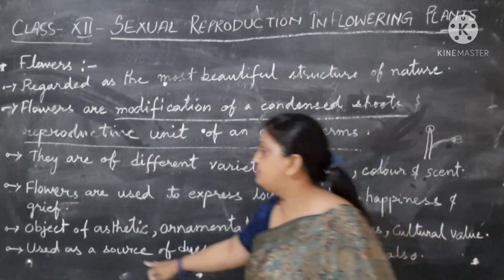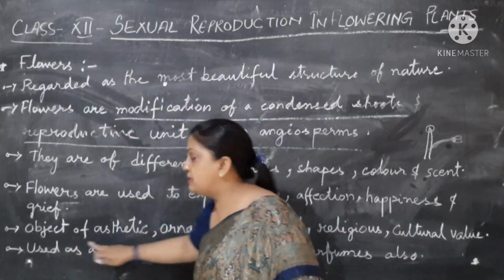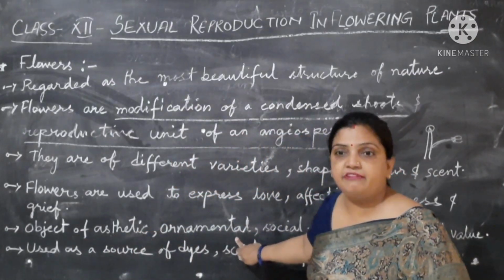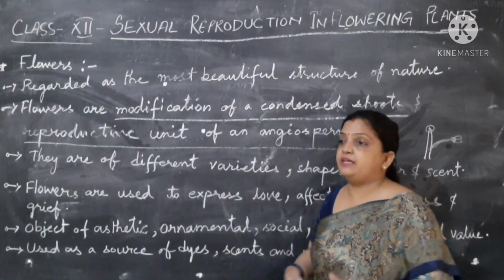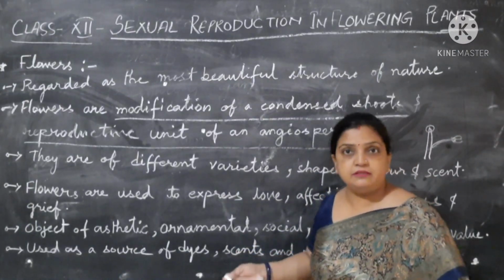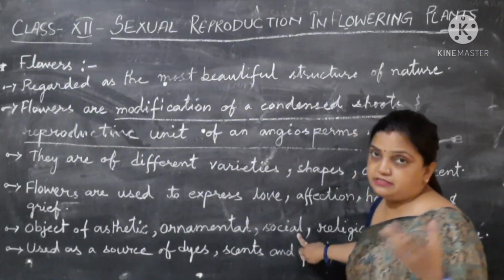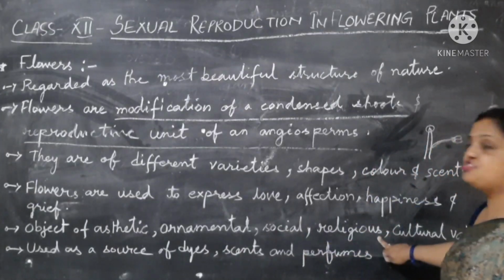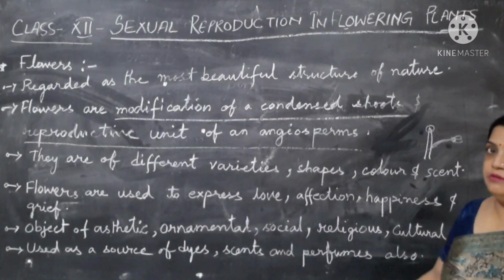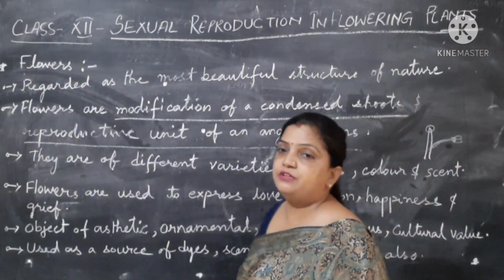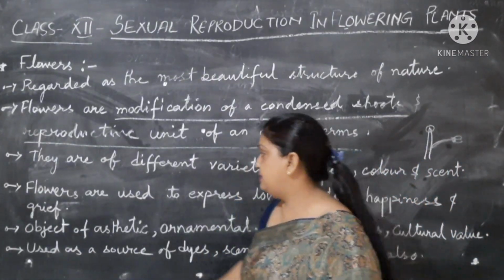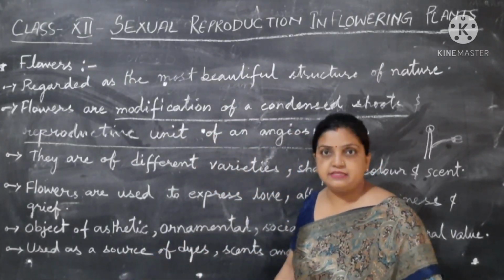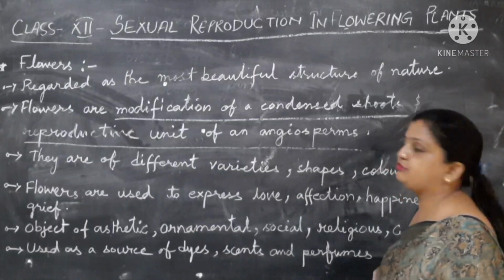Now next, flowers are the object of aesthetic. They have aesthetic value. You can see various types of flowers, ornaments are being formed. They are used for social, religious and cultural purposes, in the puja and all. You can see that flowers are used in huge amounts. Then they are used as a source of dye. Various types of color dyes are made, scents and perfumes are made.